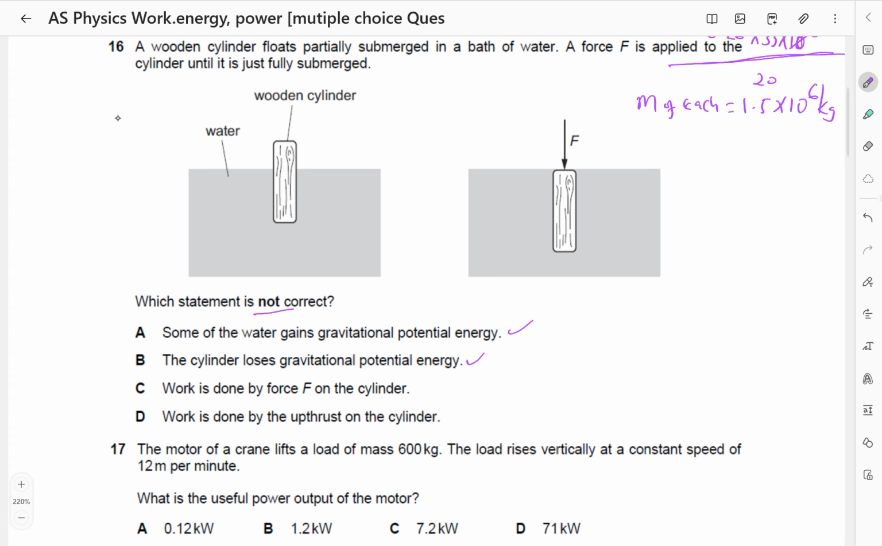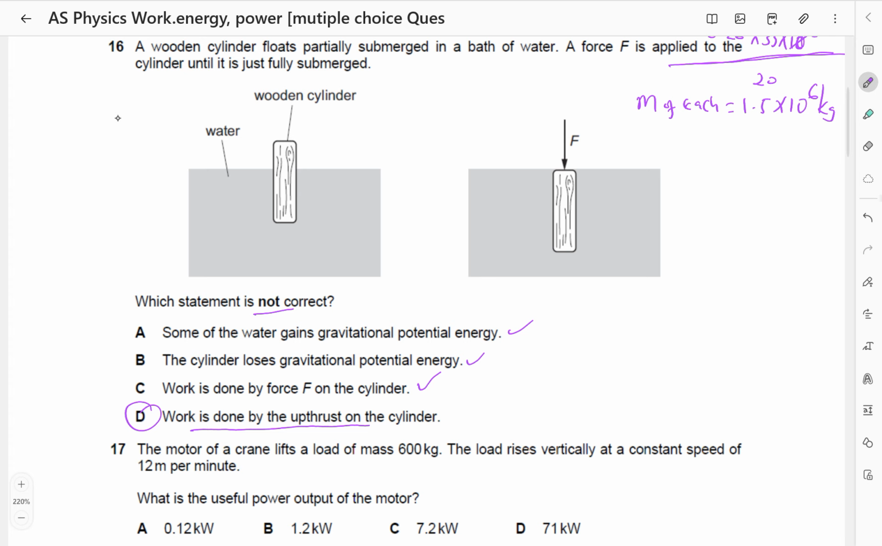Work is done by the force on the cylinder. Yes, work is done because there is a change in distance. The cylinder moves a distance. Work is done by the upthrust on the cylinder. There is no work done by the upthrust on the cylinder because the upthrust is not causing the cylinder to move in any way.